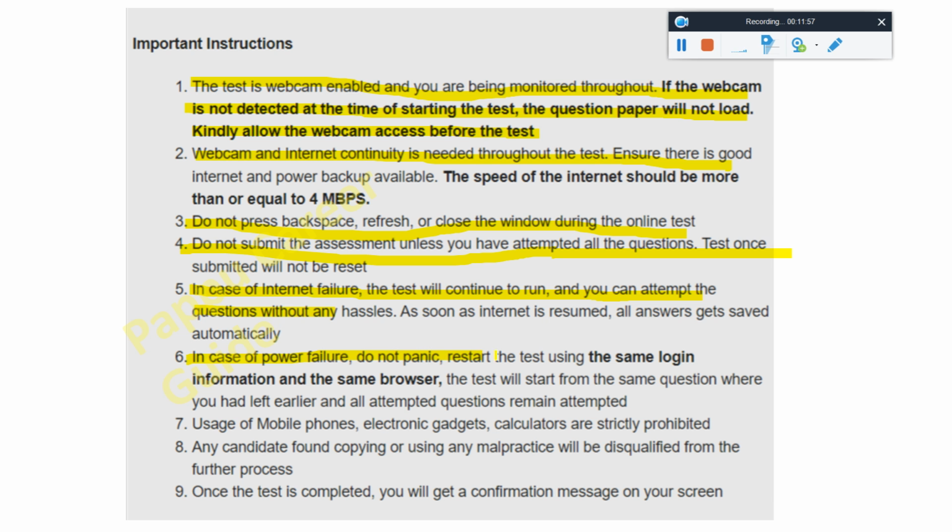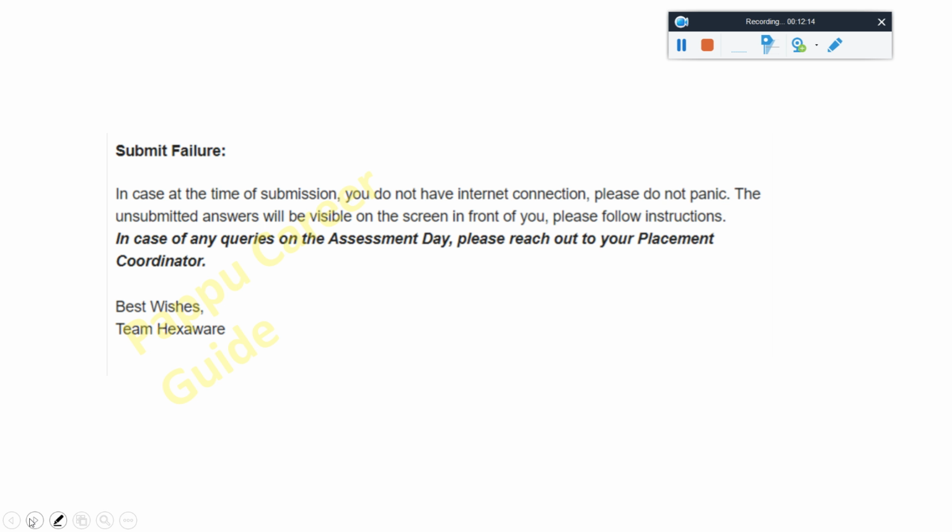In case of power failure, do not panic. Restart your test using the same login information in the same browser. You will get the same test. Okay, do not use a mobile phone. I use this also, you know, please don't use a mobile phone. Okay. Any candidate found copying using malpractice will be disqualified. Okay, once the test is completed, please confirm the message on the screen. I think I discussed. Anything is there?